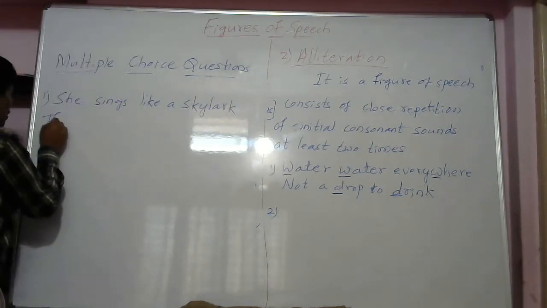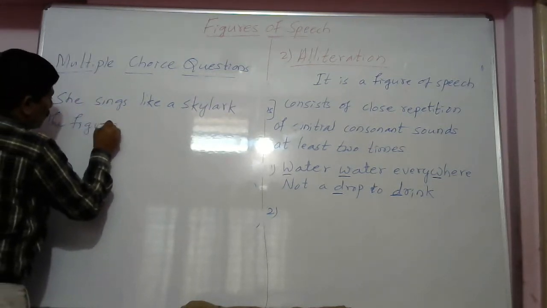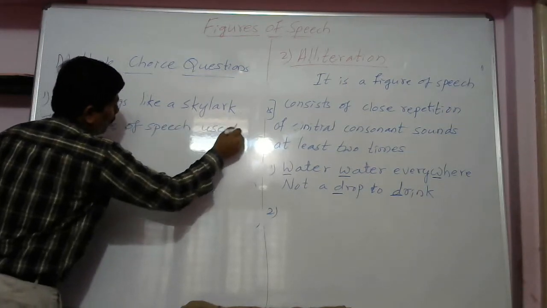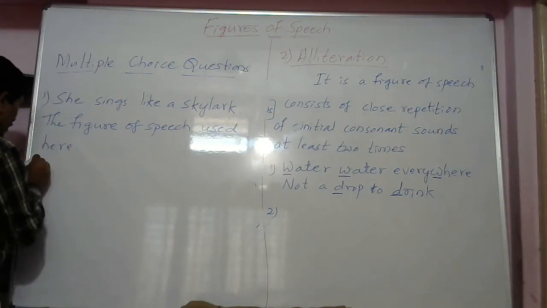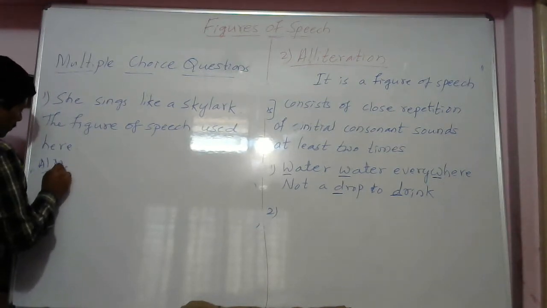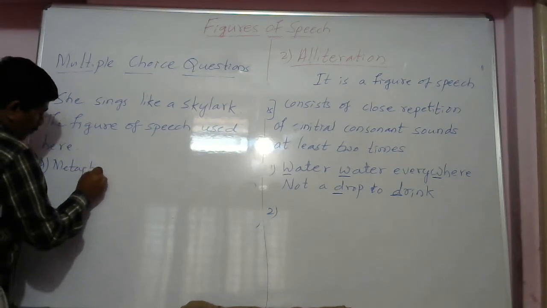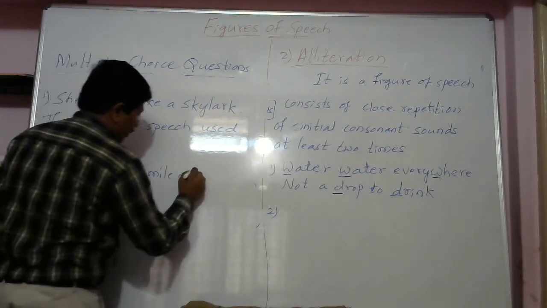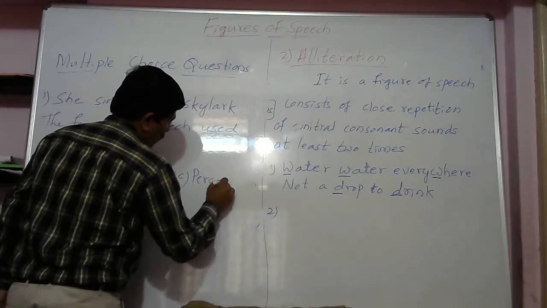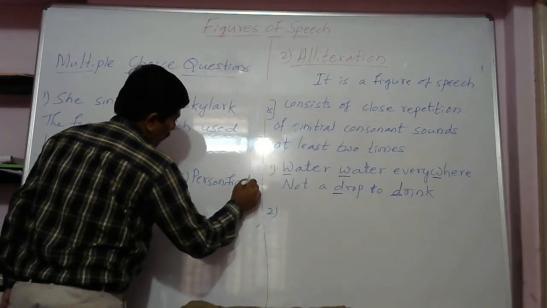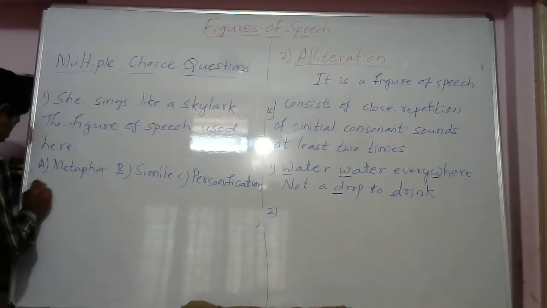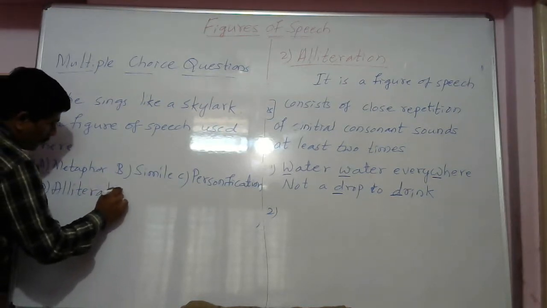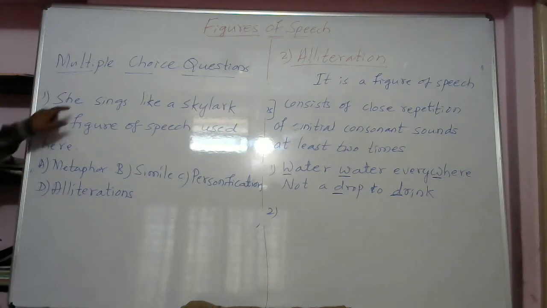The figure of speech used here. Option A, metaphor. B, simile. C, personification. D, alliteration. In this way, four options are given to you by giving one sentence.